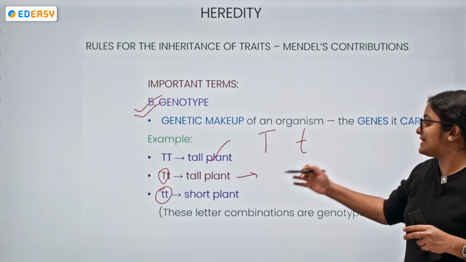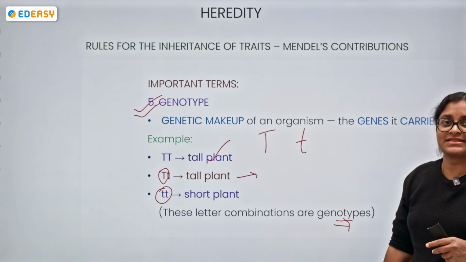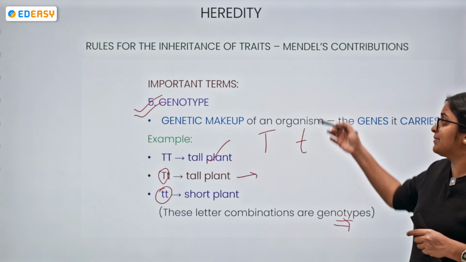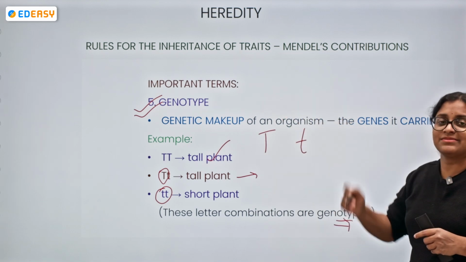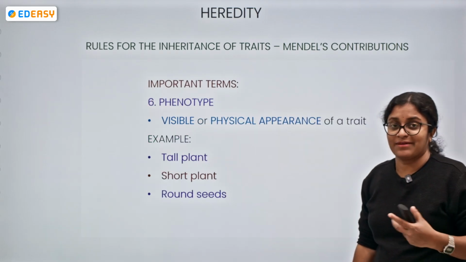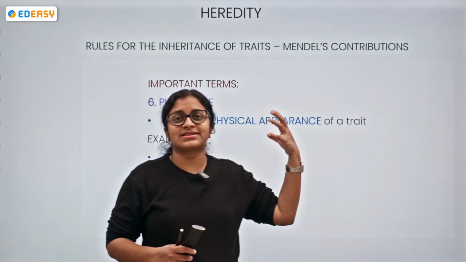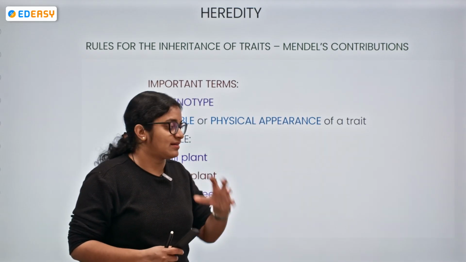So these letter combinations are nothing but the genotypes, the genetic makeup of an organism. The genes the organism is carrying are the genotype. Now, moving on to phenotype. What is the meaning of phenotype? Phenotype is nothing but the external appearance of a trait.